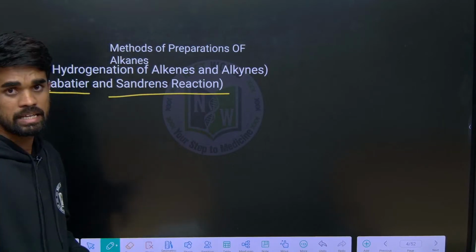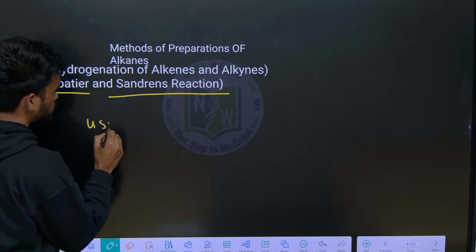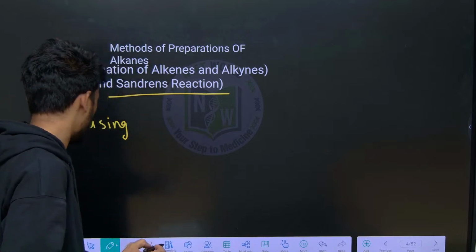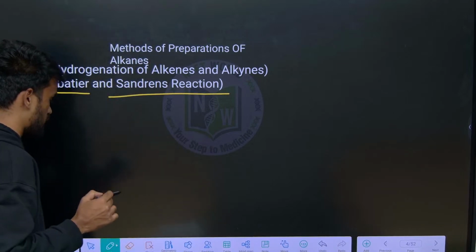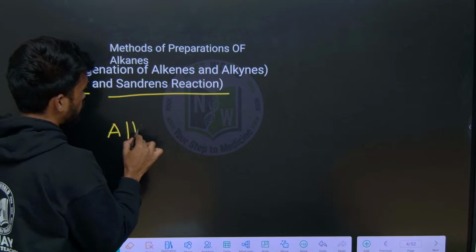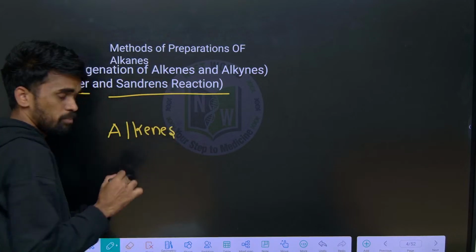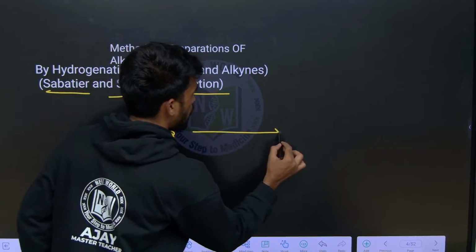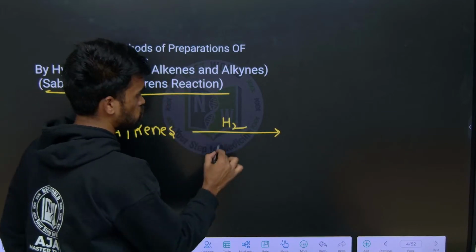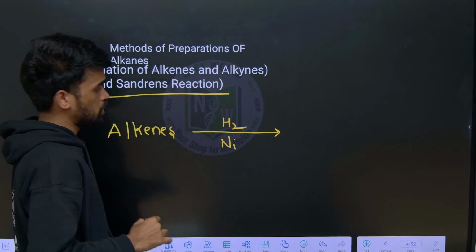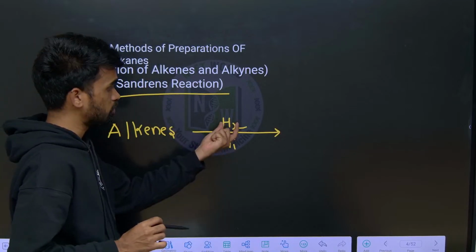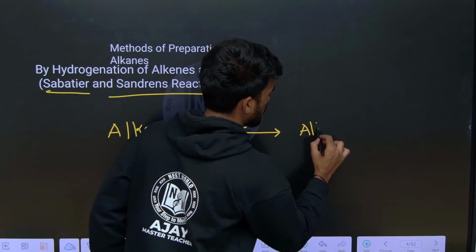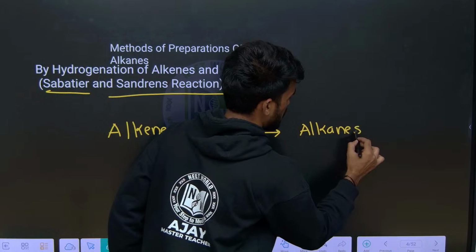Using unsaturated hydrocarbons, that is, from alkenes and alkynes, by hydrogenation they will produce alkanes. So alkenes upon hydrogenation with H2 and nickel, a metal catalyst, using H2 gas, will give us alkanes. Let us see some reactions here.